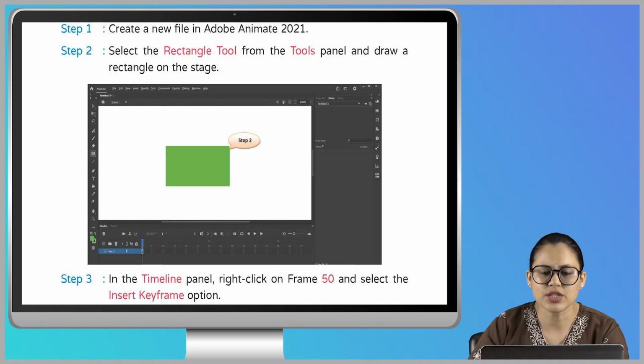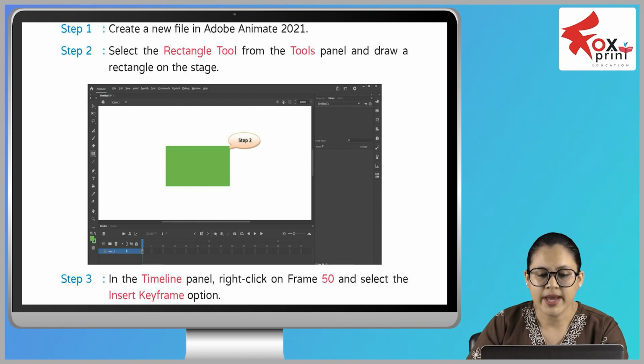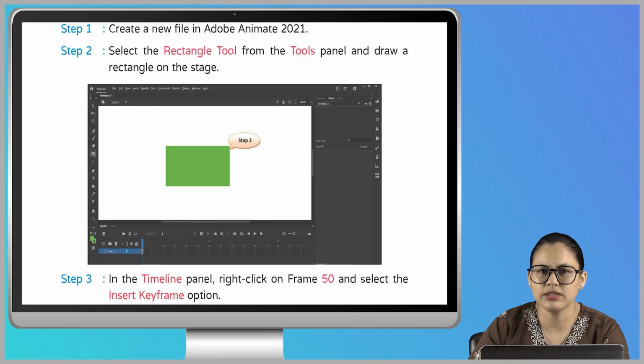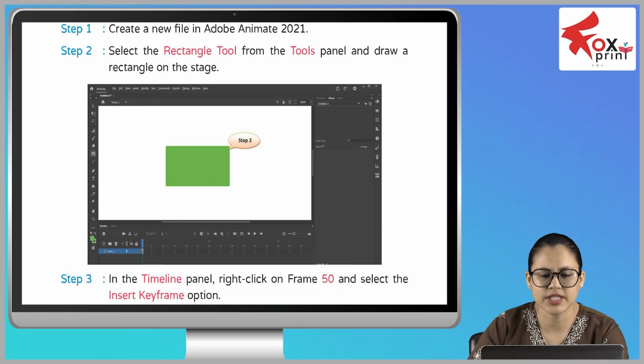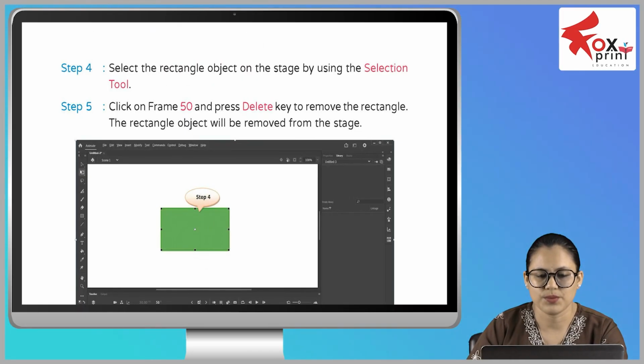Step 1, create a new file in Adobe Animate 2021. Step 2, select the rectangle tool from the tools panel and draw a rectangle on the stage. Step 3, in the timeline panel, right click on frame 50 and select the insert keyframe option. Step 4, select the rectangle object on the stage by using the selection tool. Step 5, click on frame 50 and press the delete key to remove the rectangle.